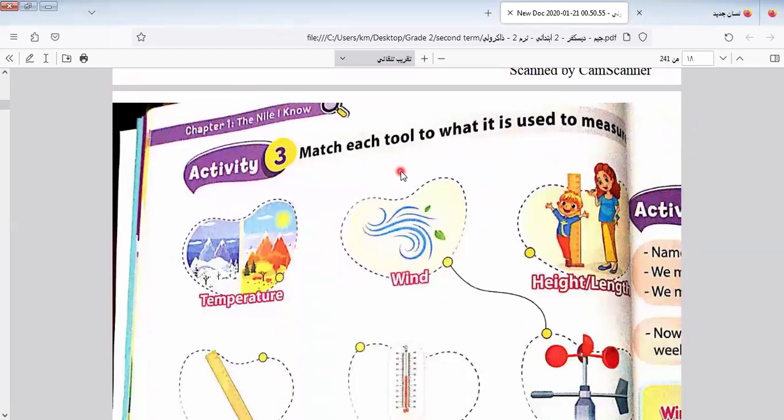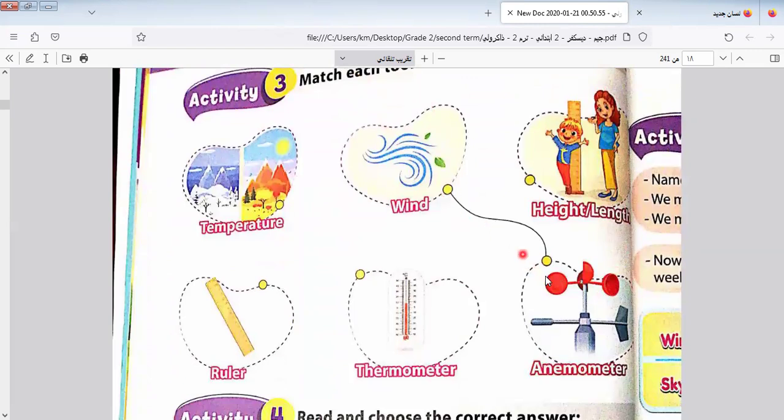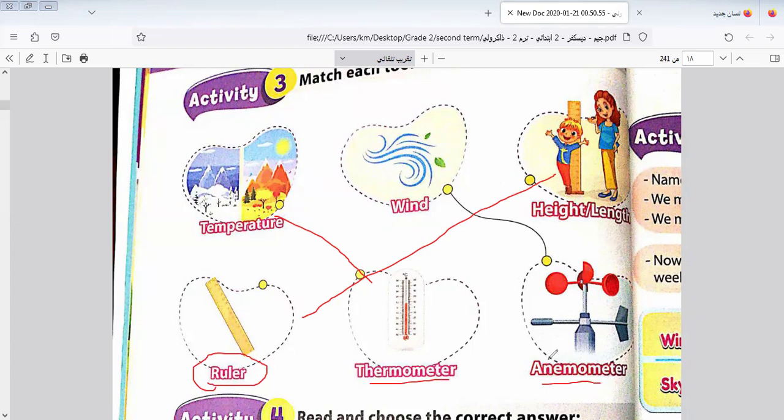Here we have an activity: match the tool that is used to measure. When we measure the wind, we use the anemometer. When we measure the temperature, we use the thermometer. We use the ruler to measure the height or the length. So the anemometer is used for wind, the thermometer for temperature, and the ruler for the height or the length. Let's go to another item here in this lesson.